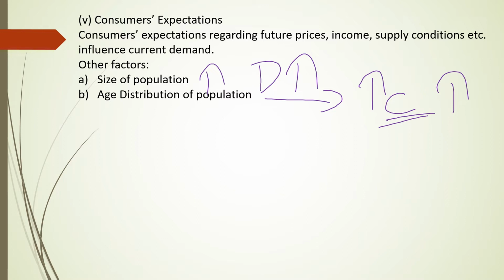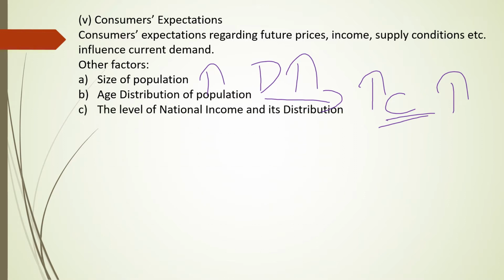If the aged people are more in the population, senior citizens are more, definitely demand for healthcare items and retirement homes will be more. So that is what I wanted to say here.